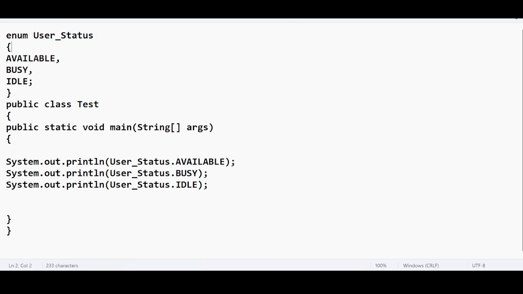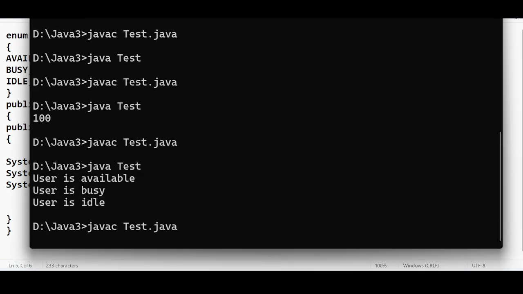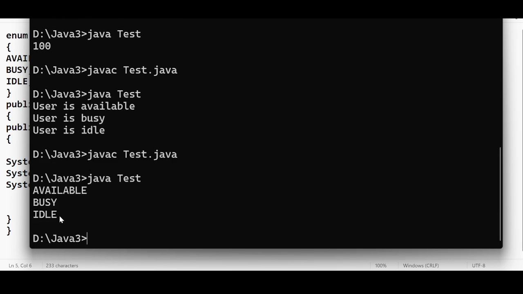Instead of that, I am using an enum. The moment you execute this, available, busy, idle. This is completely meaningful. Our intention is to print available if the user is available. If the user is busy, our intention is to print busy, directly the variable name, because the variable name itself is giving the right meaning. Why depend upon the value, which may give the wrong meaning sometimes? The value can be modified. We have an option to modify the value to display the wrong meaning. If you depend on the variable directly, it is completely meaningful. It is an advantage. Don't you think so?